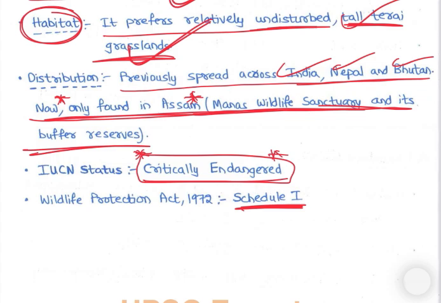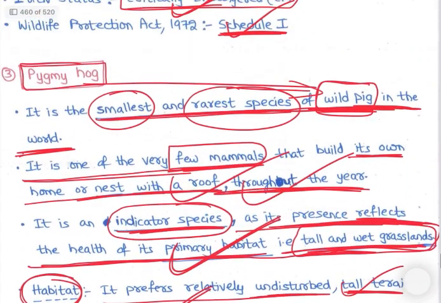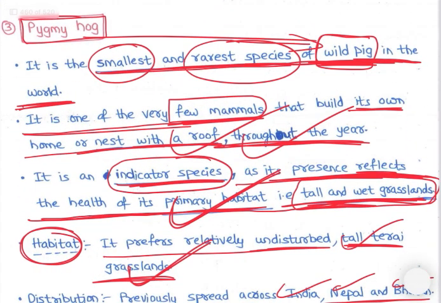So these three we have discussed, three mammals. All three are very important. The pygmy hog has already been asked in UPSC, right? Then the Malabar civet and the Namdapha flying squirrel, right? Three critically endangered mammals.